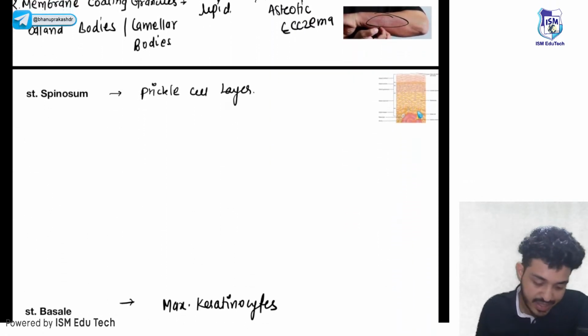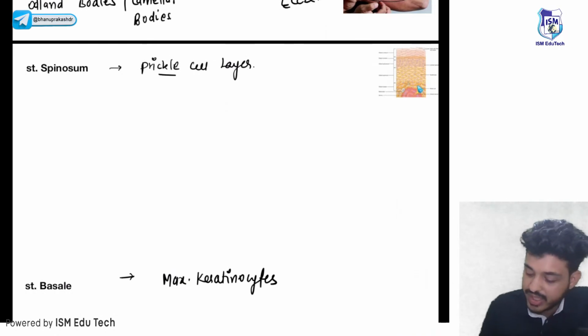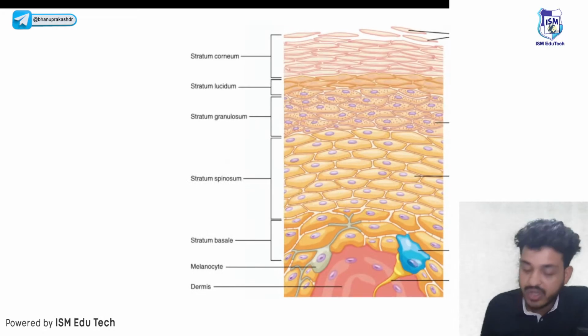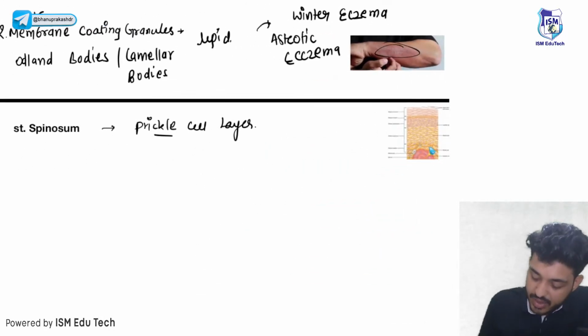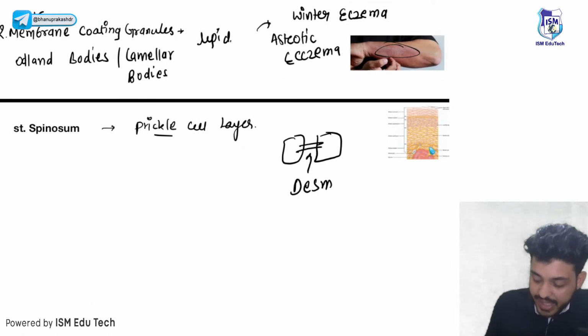Moving on to the next, stratum spinosum, also known as the prickle cell layer. I have told you, because there are keratinocytes which are bound together with the help of desmosomes. That is due to the help of desmosomes.